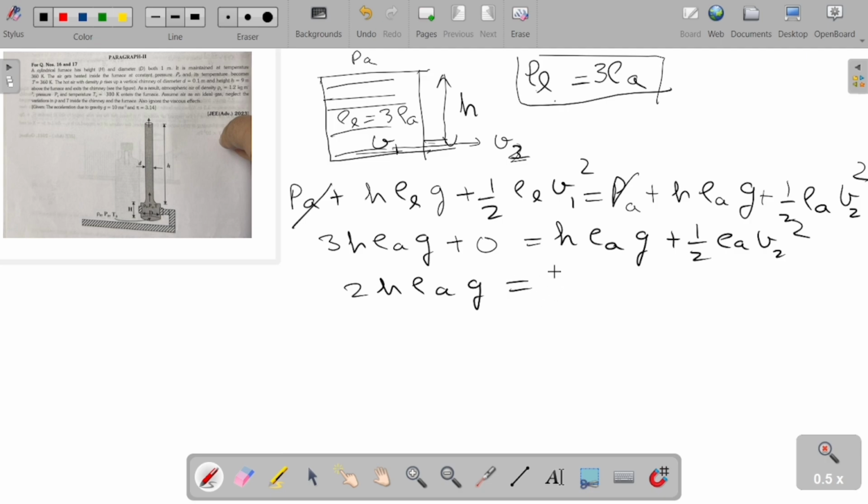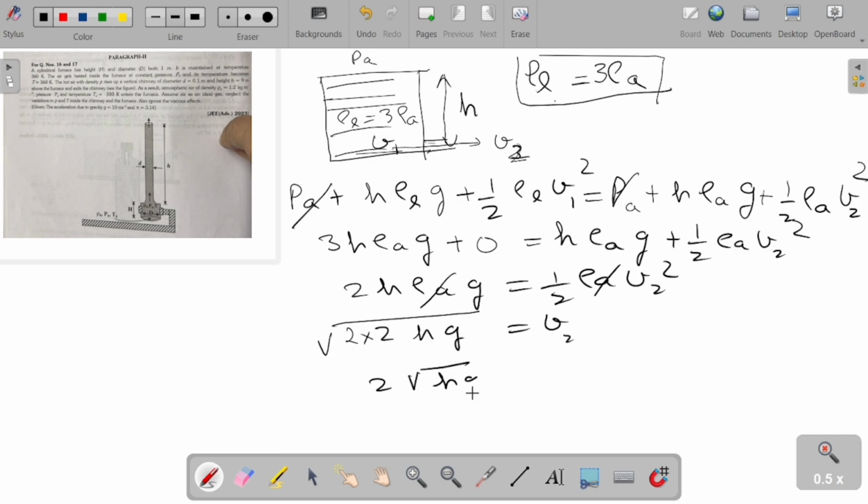This will be 2H rho Ag is equal to half rho A V2 square. Rho A and rho A will be cancelled out. This is 2Hg into 2, and the root will be V2, and this will be 2 under root Hg is equal to V2.